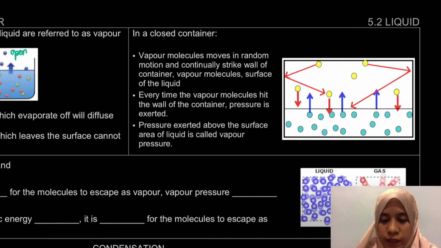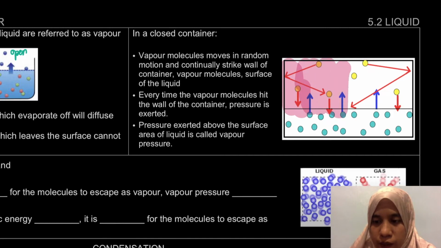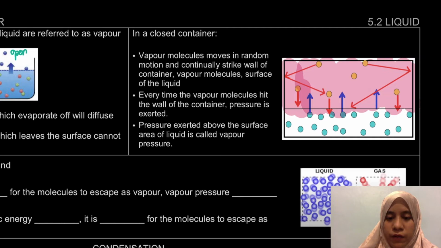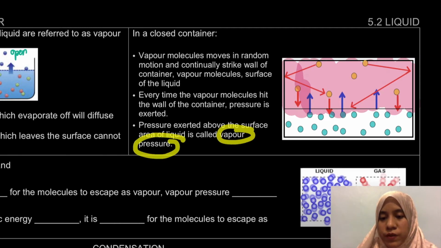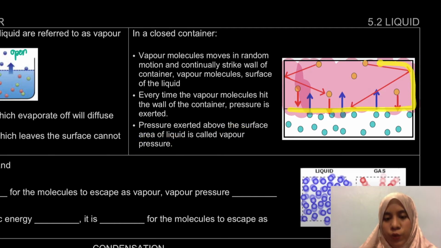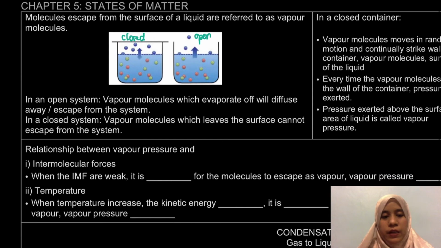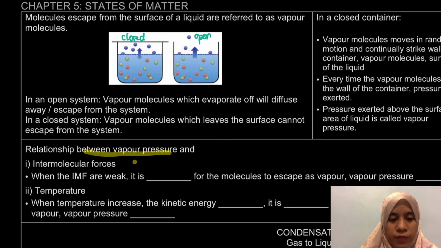Okay, so but then every time the vapor molecule hit the wall of the container, pressure is exerted. Dia kata pressure exerted above the surface area of a liquid is called vapor pressure. So contohnya kalau ada collision above our surface area ni, yang dekat sini ni lah. This is what we call, kalau adanya collision tu, ataupun adanya collision which will produce pressure, di situlah kita akan panggil dia sebagai vapor pressure, yang above the surface area of our liquid. Okay, what is the relationship between the vapor molecule, vapor pressure and intermolecular force?